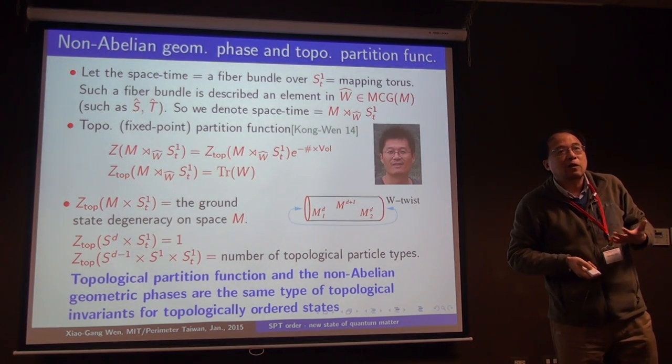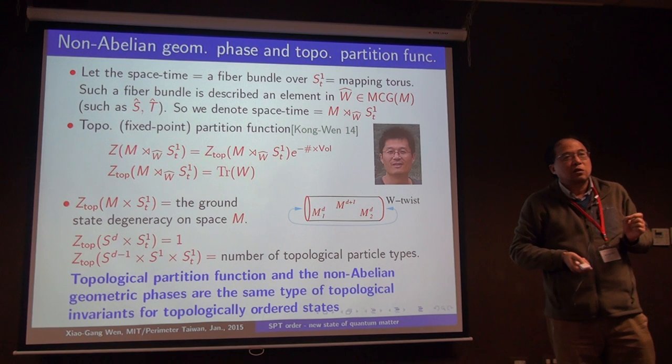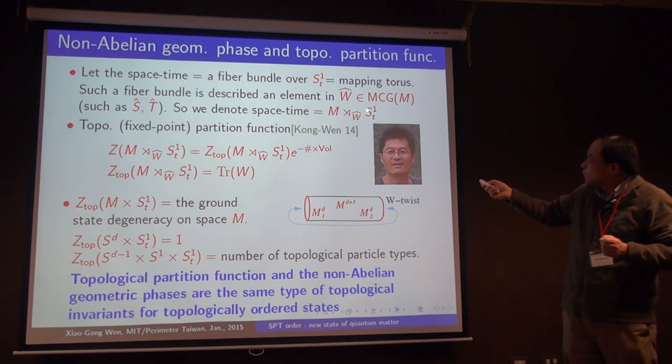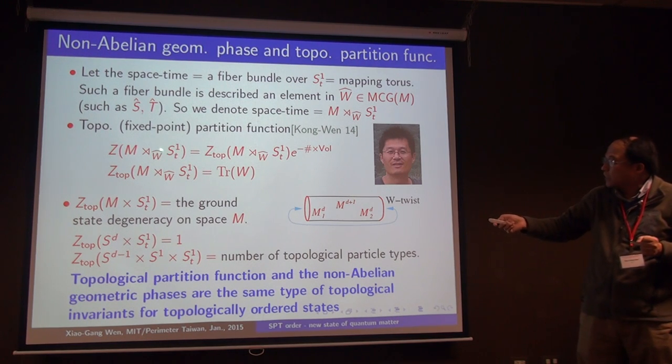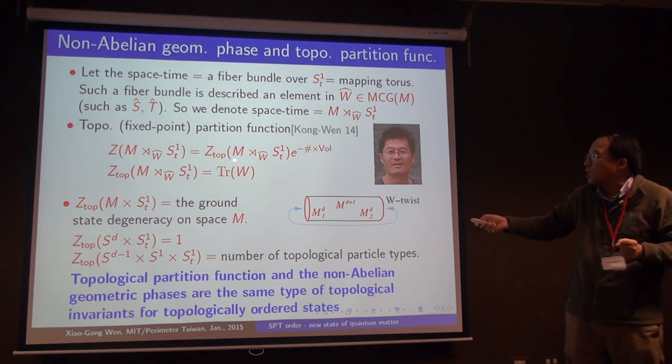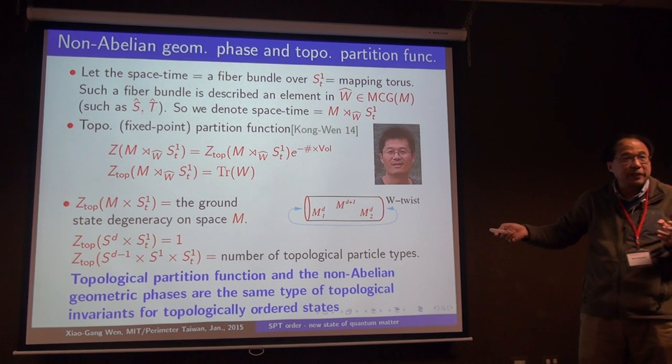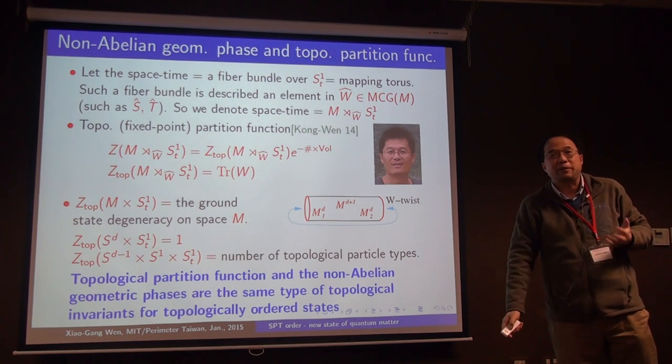And in particular, the path integral over such a fibre bundle over S1 gives a partition function. And this partition function happens to be equal to the trace of the non-abelian geometric phase we defined before.